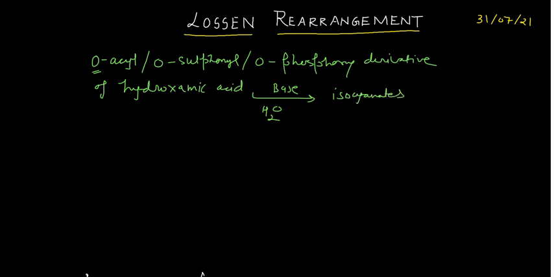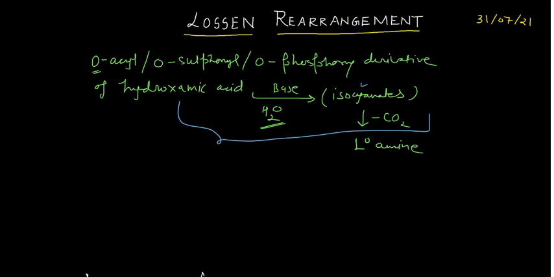Since these isocyanates are not stable under aqueous alkali conditions, they quickly give you, after decarboxylation, your primary amine. The stage from these derivatives to the formation of the isocyanate is actually your Lossen rearrangement.